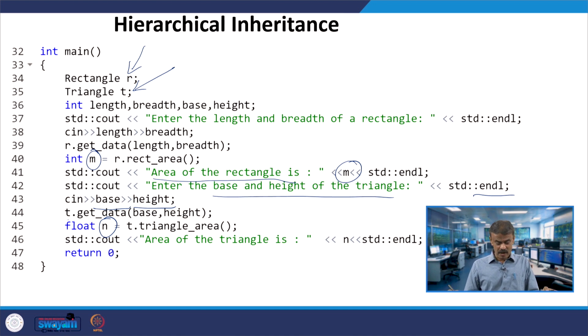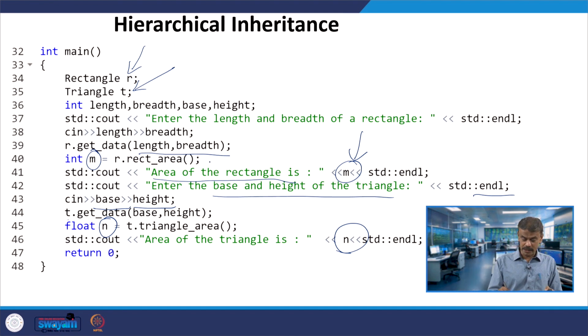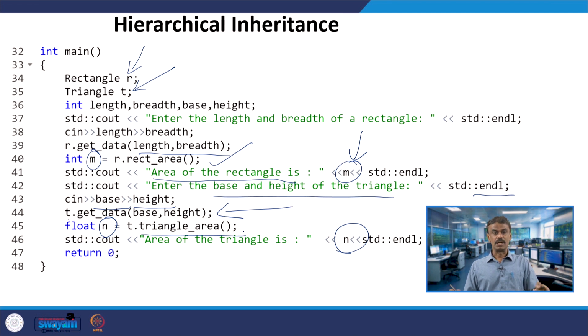So you get the area of the triangle in n. Earlier, for the area of the rectangle we got m, multiplying length and breadth when R invokes the function. Similarly, when I pass base and height and T invokes triangle_area, the resultant value is stored in n, and then you are displaying n.